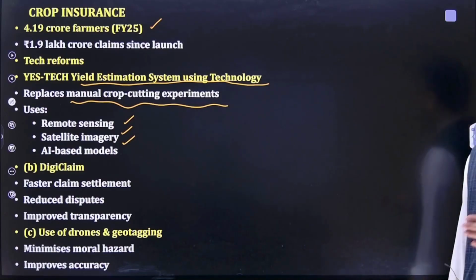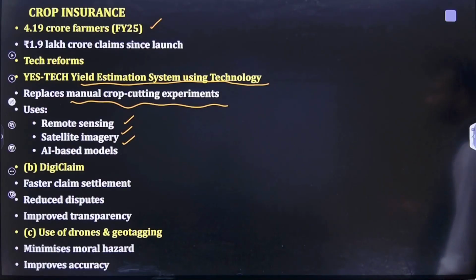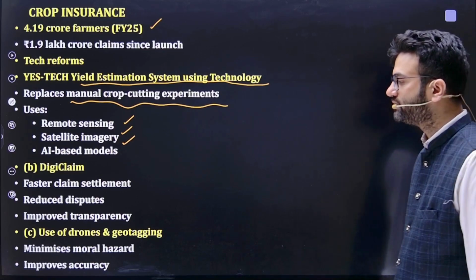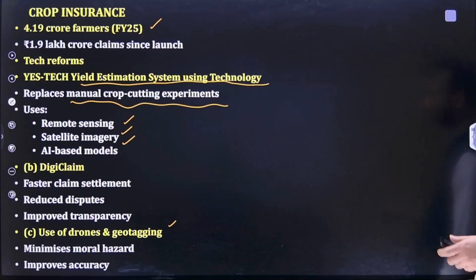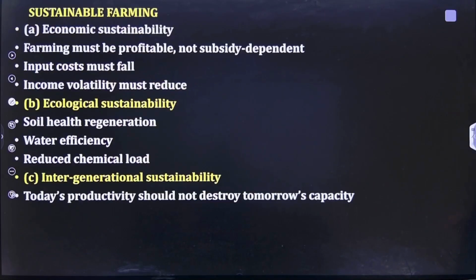Then DigiClaim. Under DigiClaim, the claims are settled fast. It reduces disputes and also enhances transparency. With the use of drones and geotagging, it minimizes moral hazard and improves accuracy also.